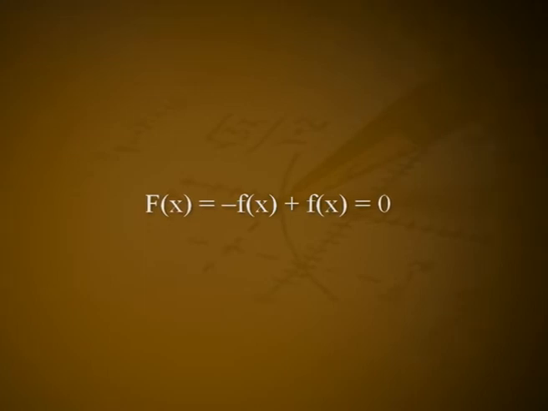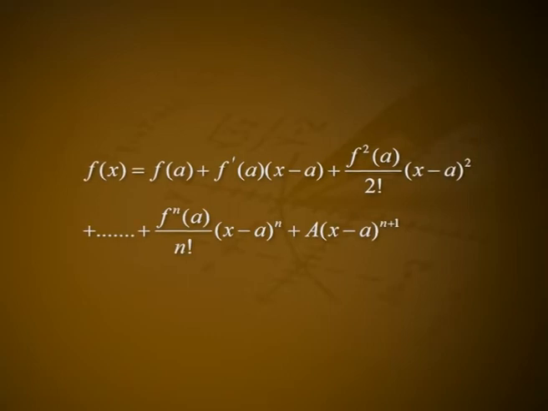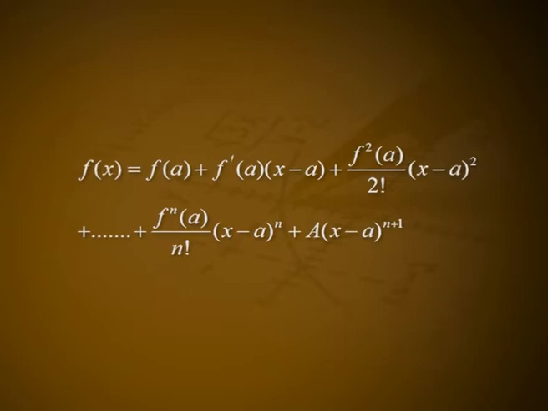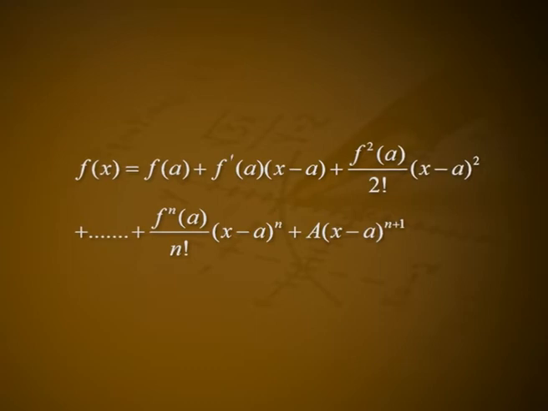Now, F(x) = -f(x) + f(x) = 0. Therefore, we select the constant A so that F(a) = 0. That is, f(x) = f(a) + f'(a)(x - a) + f''(a)/2! (x - a)^2 + ... + f^(n)(a)/n! (x - a)^n + A(x - a)^(n+1). So, F(a) = F(x) = 0.